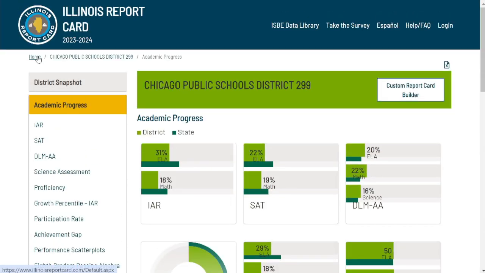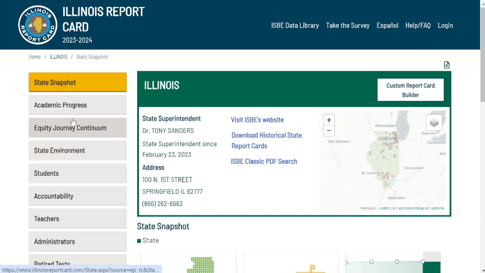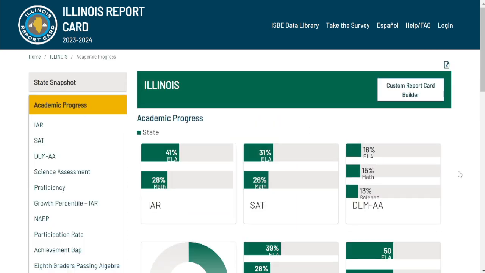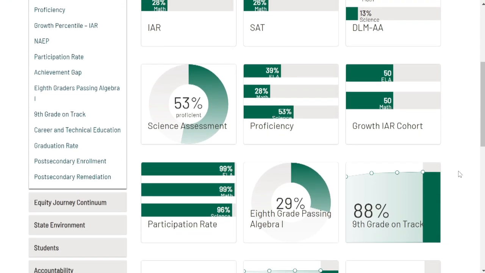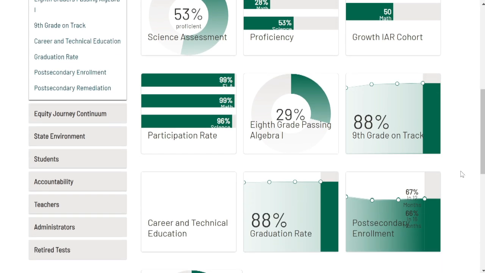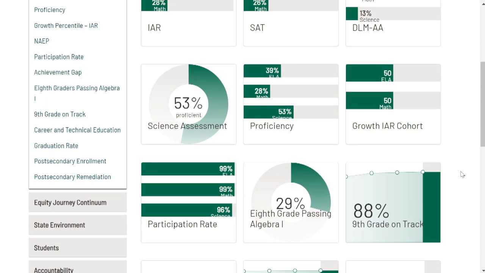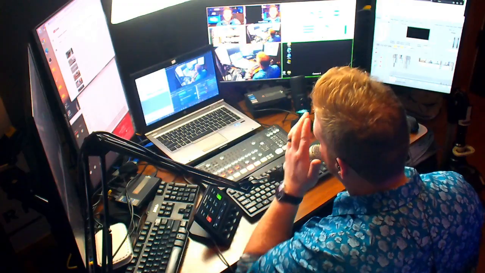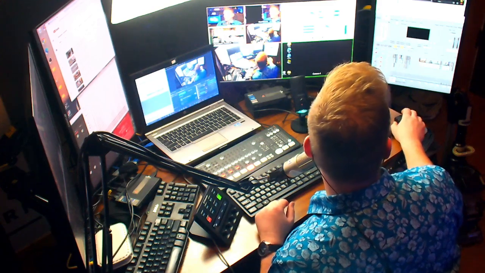Going back to the home, let's take a look at the state snapshot again, where we'll take a look at academic progress. Statewide, you can see some of these numbers, 53% science assessment, while 29% pass algebra in 8th grade, 88% on track in 9th grade with an 88% graduation rate. Some people question how come there are these high graduation rates when they're not able to show proficiencies in certain areas?